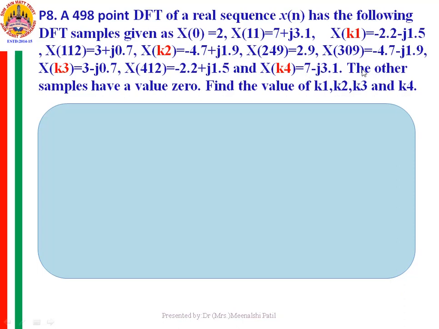It is given that the remaining samples have a 0 value. Then you need to find the values of K1, K2, K3 and K4 from the property of DFT, that is the symmetry property. So these points K1, K2, K3, K4 you need to find out. Other than these points, if at all any points are there, their value is equal to 0. Now you observe this carefully here. Xk1 is given here.